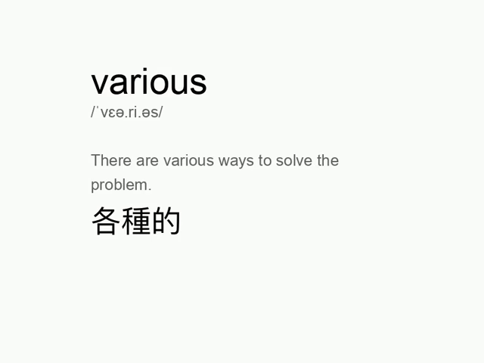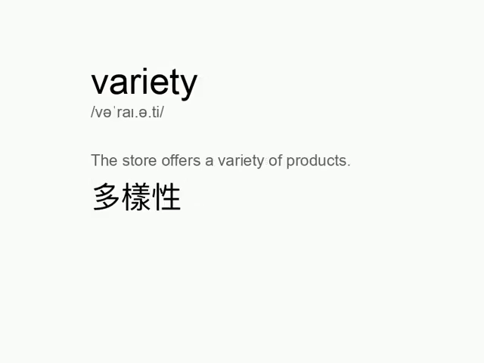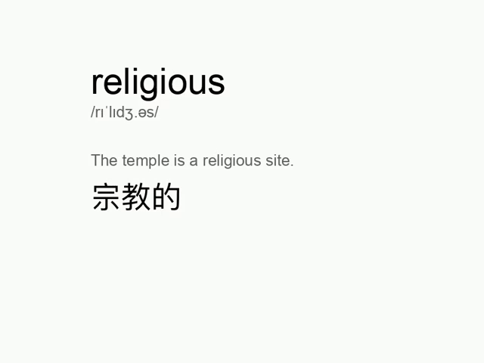Various. There are various ways to solve the problem. Variety. The store offers a variety of products. Religious. The temple is a religious site.